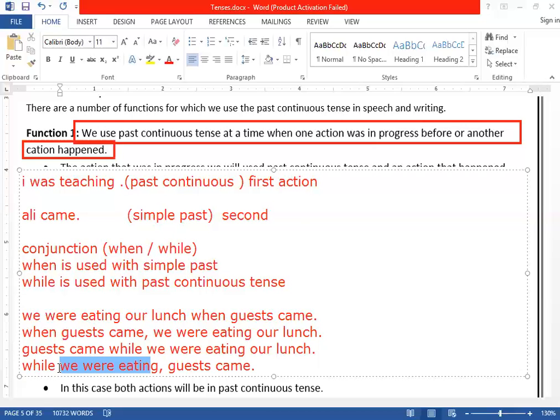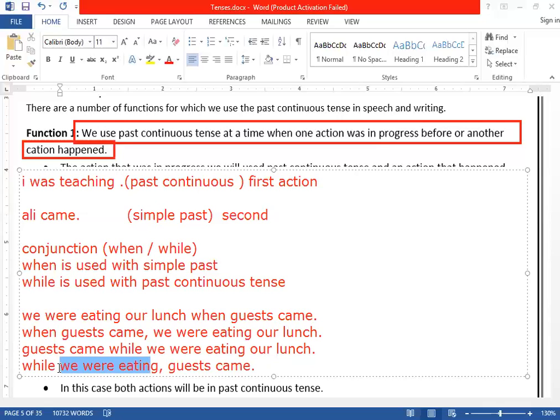You say, sir, I was performing my prayer. I was performing my prayer when you called. What do we say? मैं नमाज पढ़ रहा था जब आपने call किया. Are you getting it? So the action that was in progress, we will use in past continuous, and the second one will be in simple past tense.